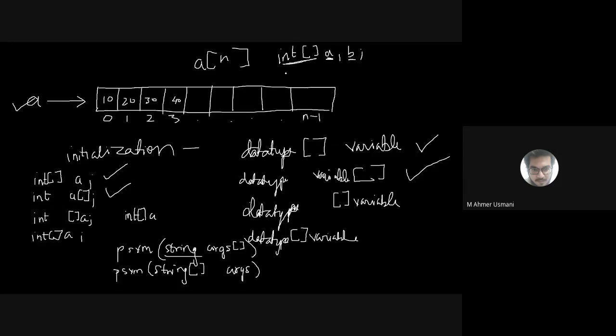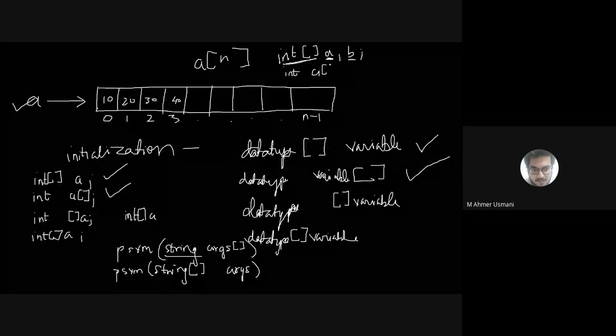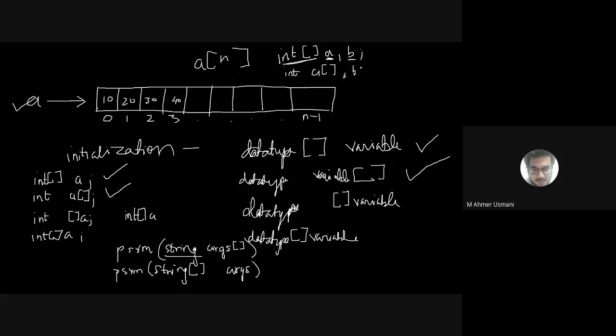But if I write int a square bracket comma b, what is the meaning of this? This is an array, but this is not an array. Why? Because I'm creating an array a whose data type is integer, whereas I'm creating a variable b whose data type is integer.